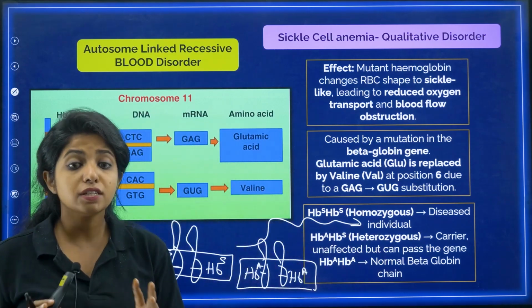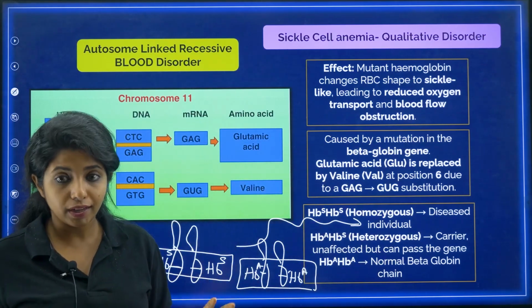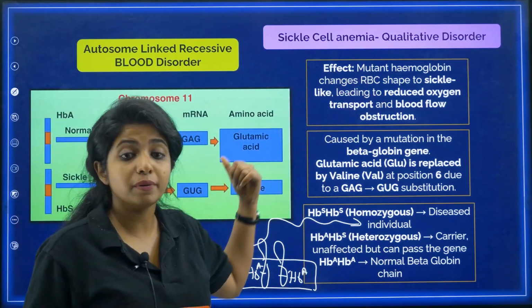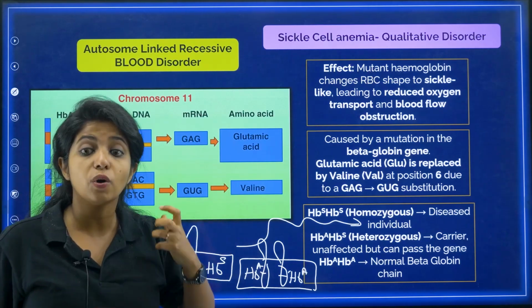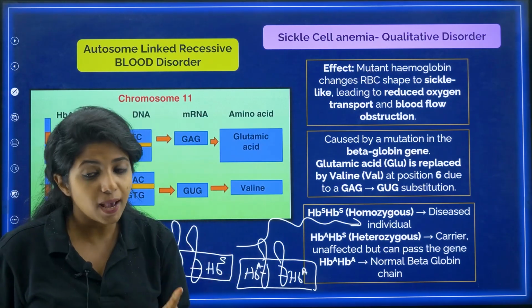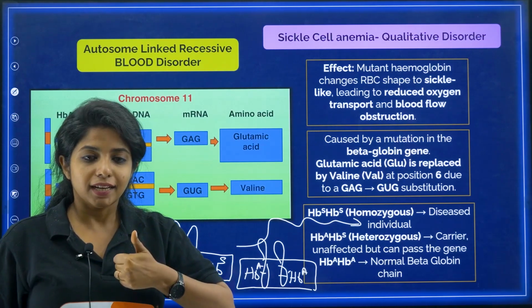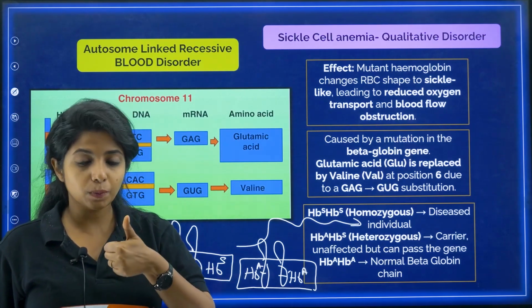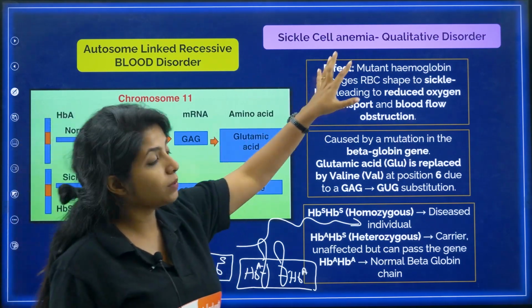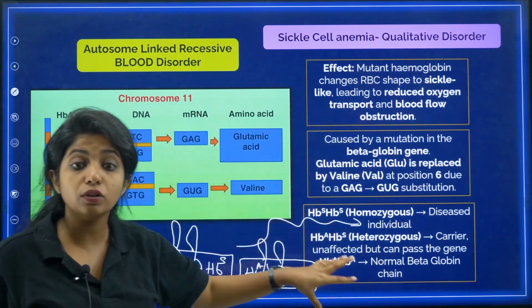Nothing like that, because it is an autosome linked genetic disorder. And over here, the quality of RBC is getting reduced, which is why it is known as a qualitative blood disorder. Why I am stressing on it is that you have 2 blood disorders to learn. One is thalassemia, another one is sickle cell anemia. Sickle cell anemia is messing up with the quality, and this question is usually asked.